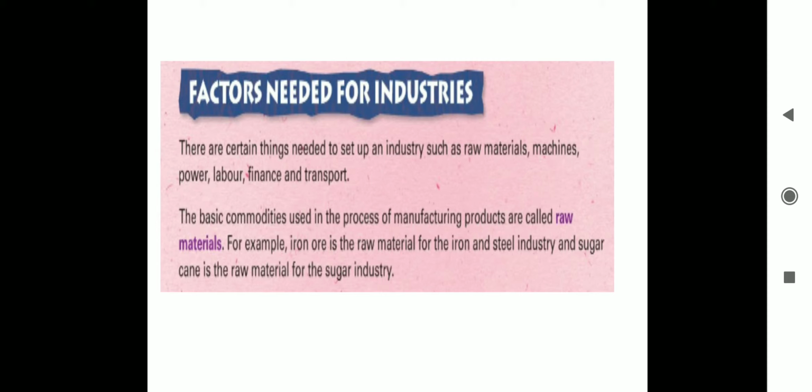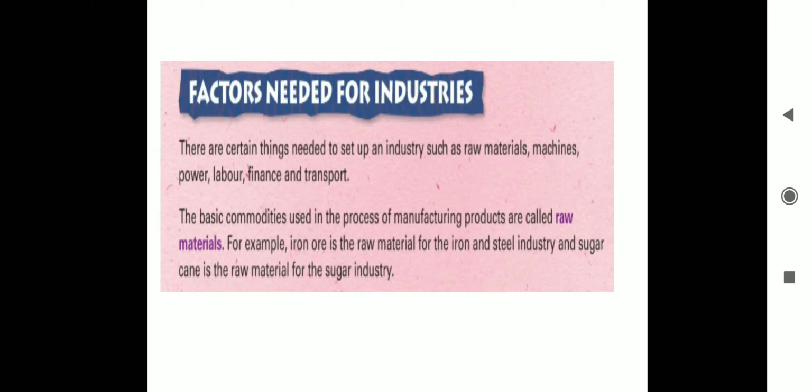At times certain things which are produced are sold at an international level also, not only in India but out of India also. That is where transport gets involved.